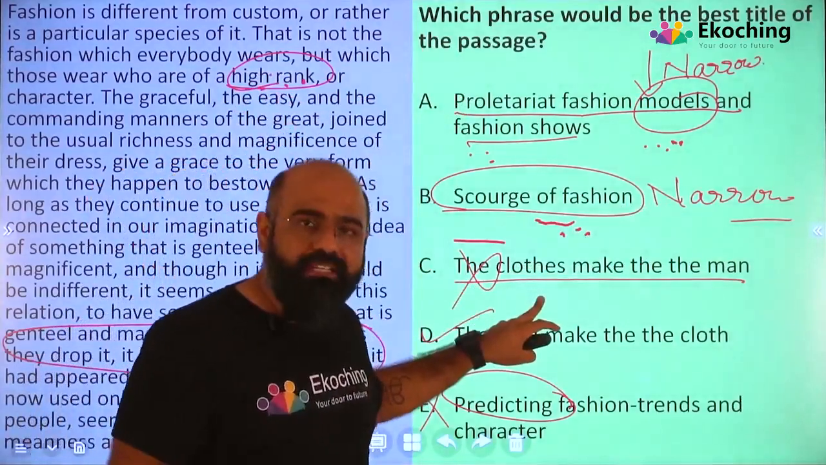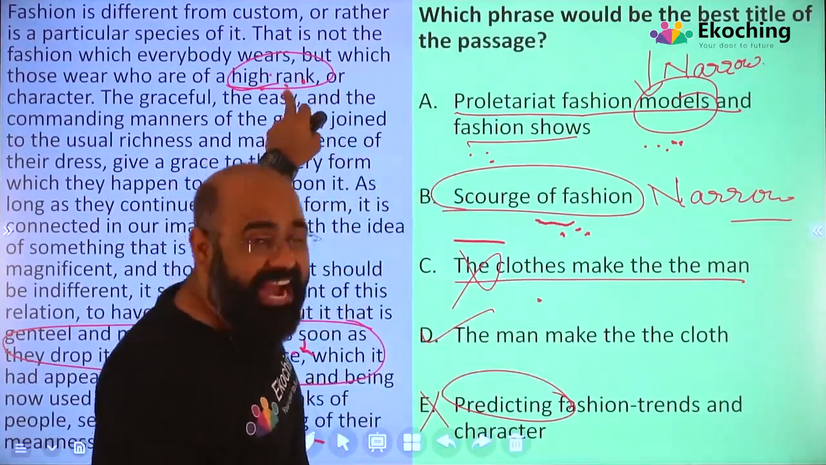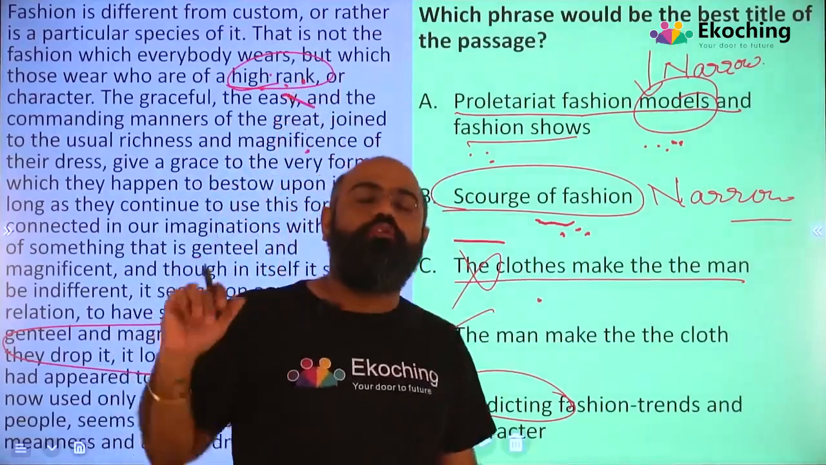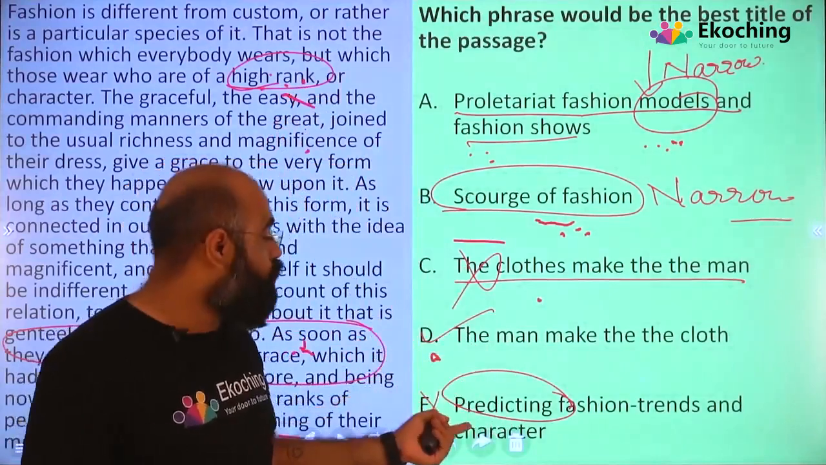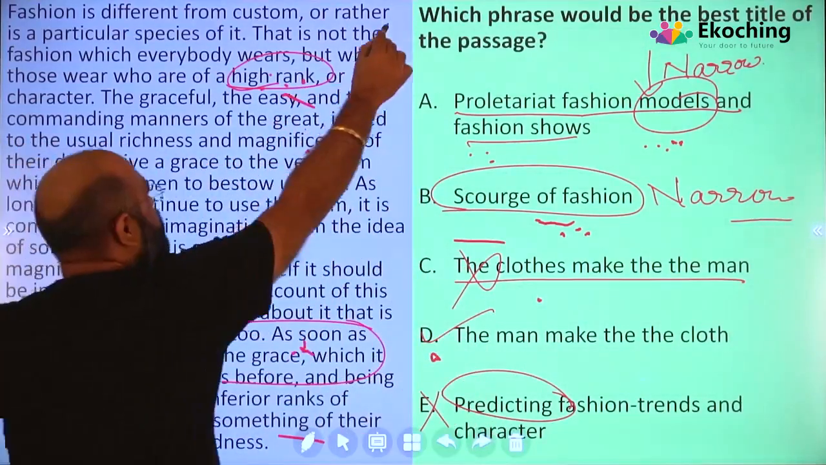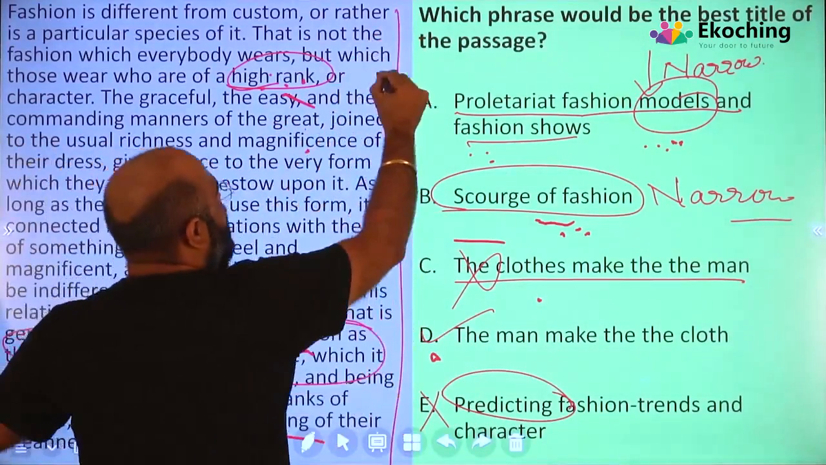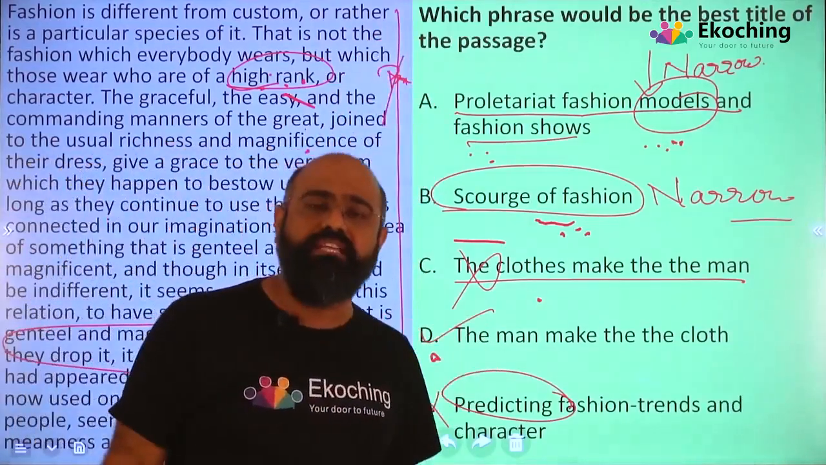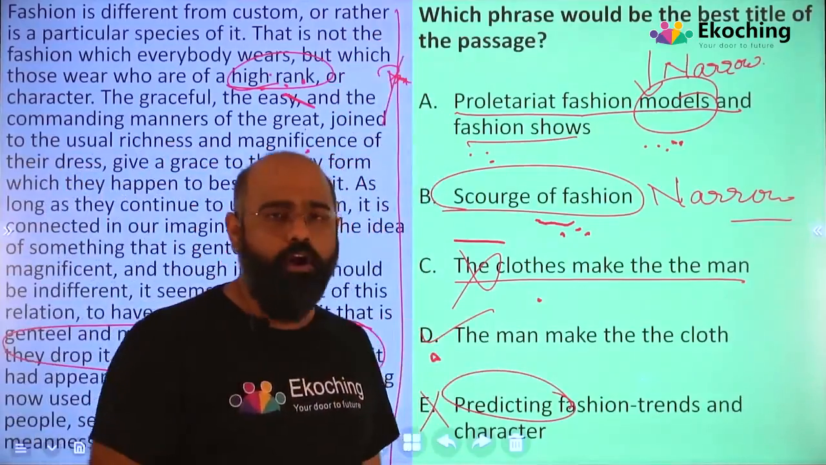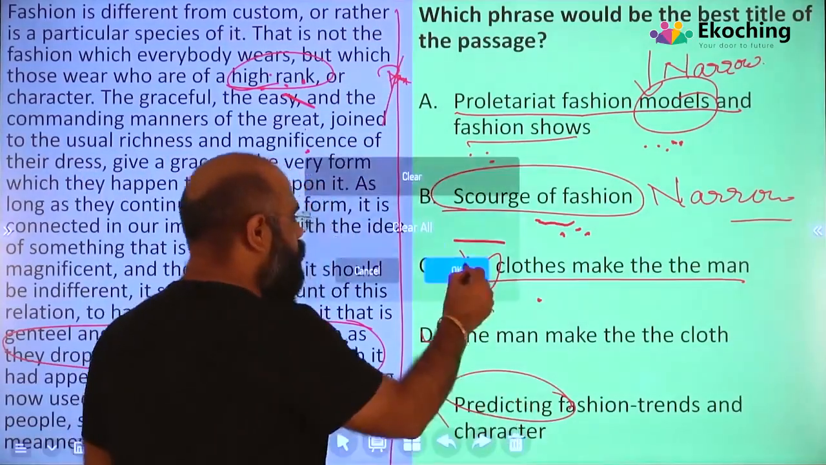The clothes make the man. No, because we have said, when the highest rank takes this off, fashion is of no use. So this is reversed. It's the man who makes the clothes. And nowhere in the passage, right from here till here, are we predicting anything. We are not predicting anything. And hence option D is the right answer. I hope you have got it. And let's move to the next question.